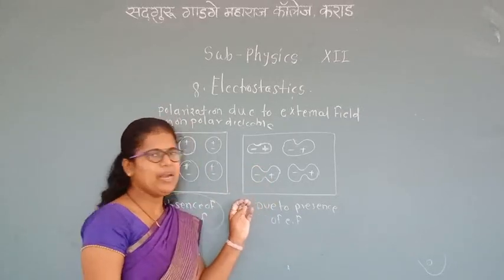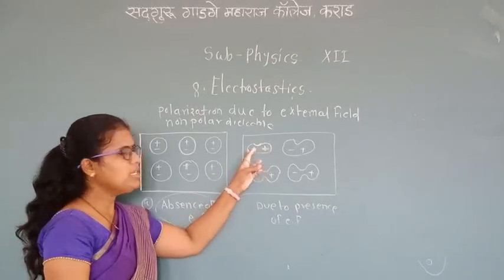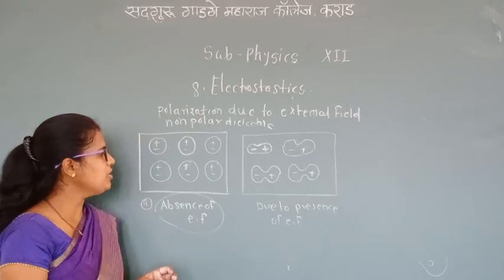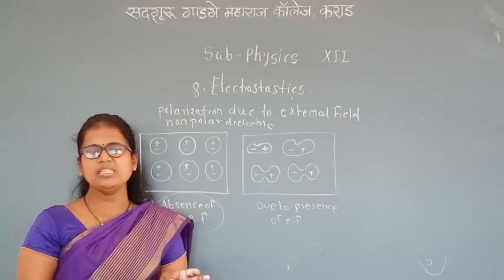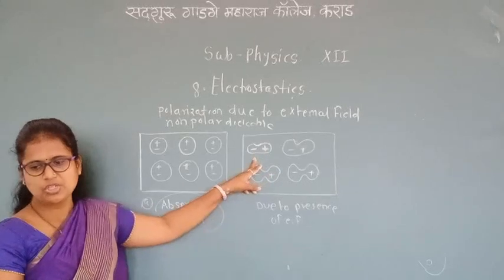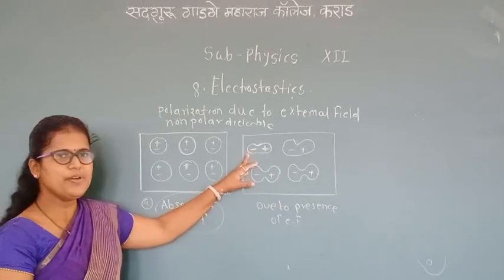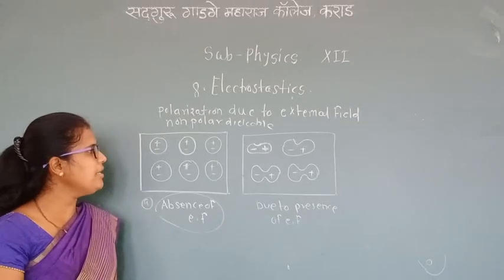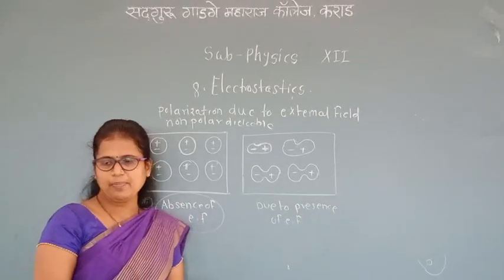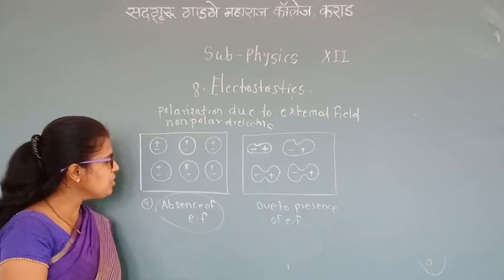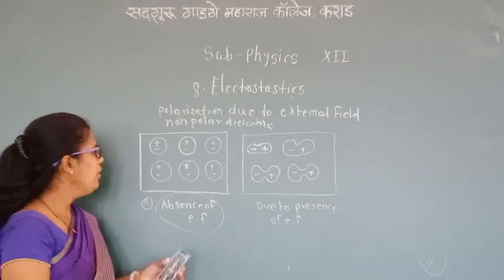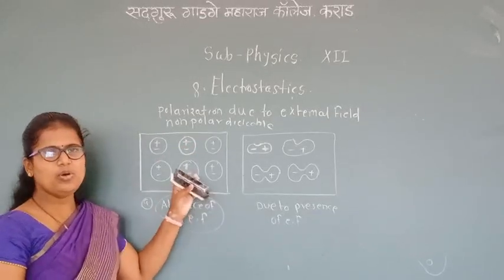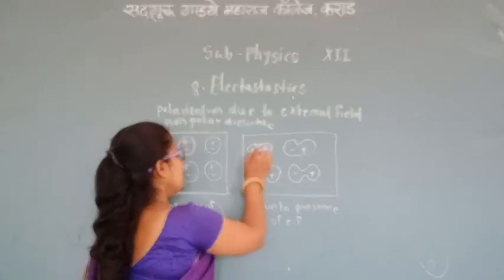When an external field is applied to the non-polar dielectric, the positive and negative charges are displaced in opposite directions, so the two centers get separated. A restoring force is produced between them. Due to the separation of these charges, each molecule has a tiny dipole moment, and in the presence of the external field these molecules produce a net electric dipole.